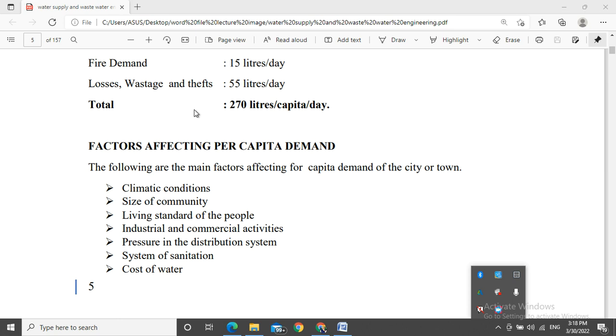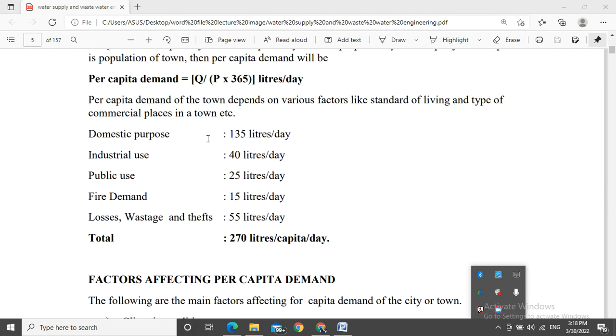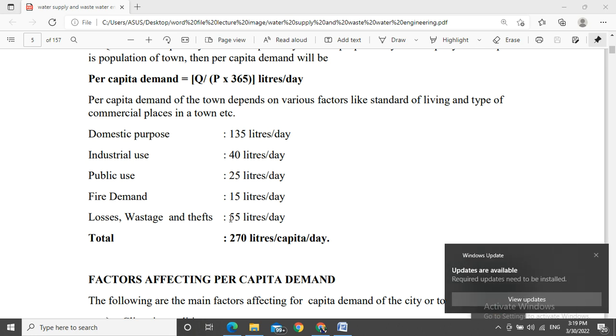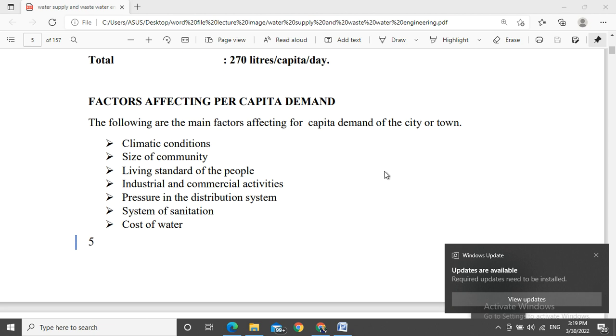Approximately, for domestic purposes it is 135 liters per day, industrial use 40 liters per day, for public use 25 liters per day, and fire demand 15 liters per day. For losses, wastage and theft it is 55 liters per day, and the total is 270 liters per capita demand per day.